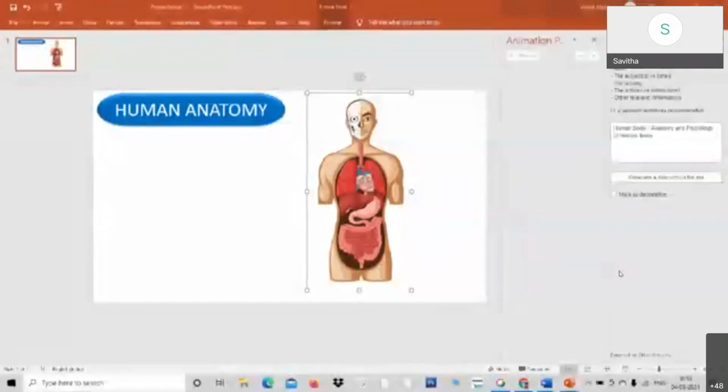So Control D will duplicate it with the animation as well. Yes, certainly, animation is also copied. Okay, madam. Now look at here.